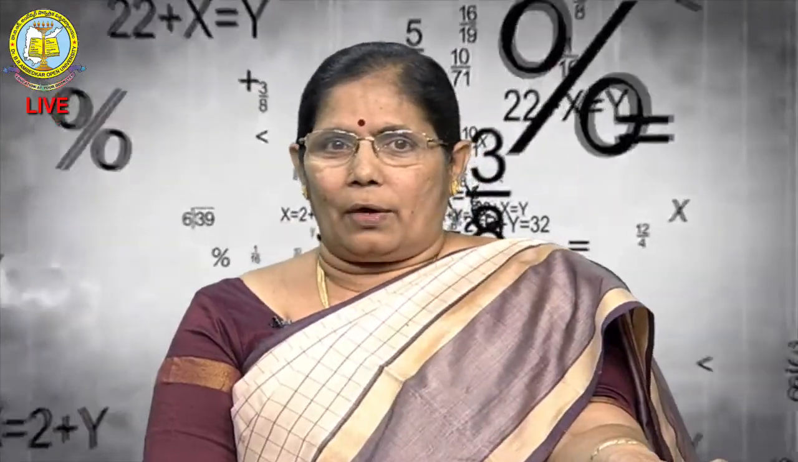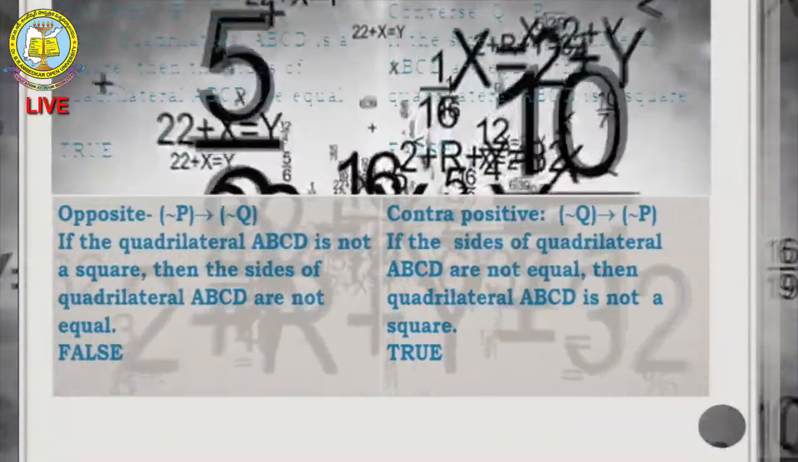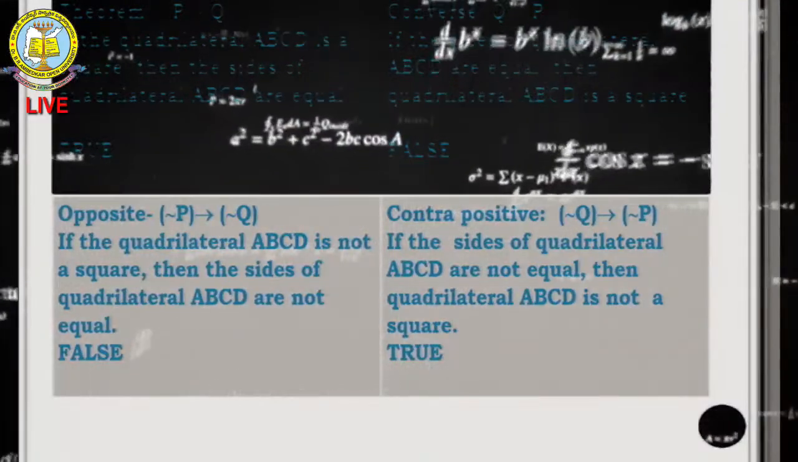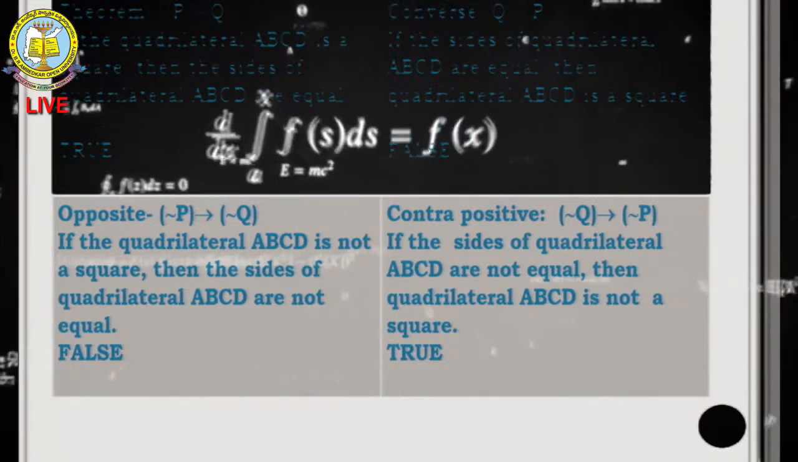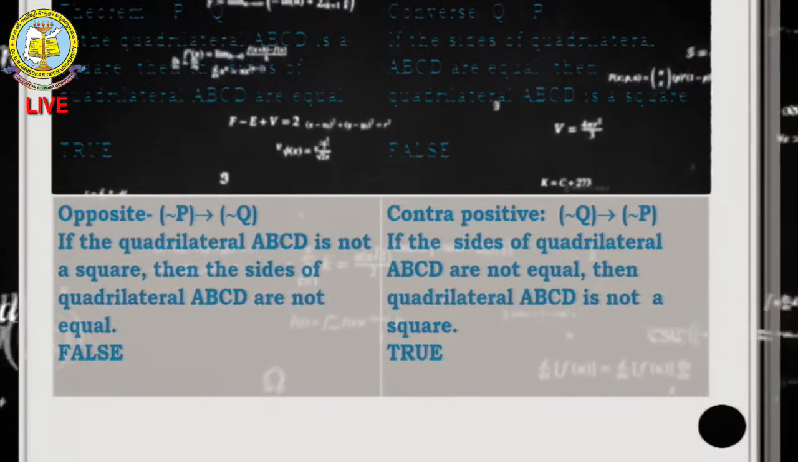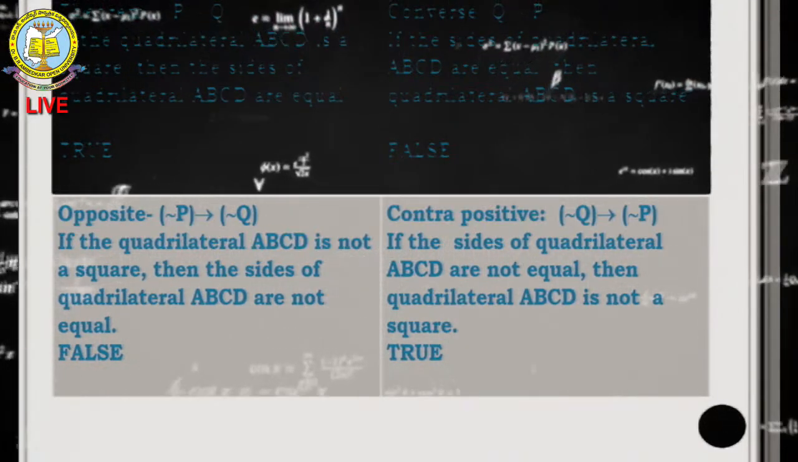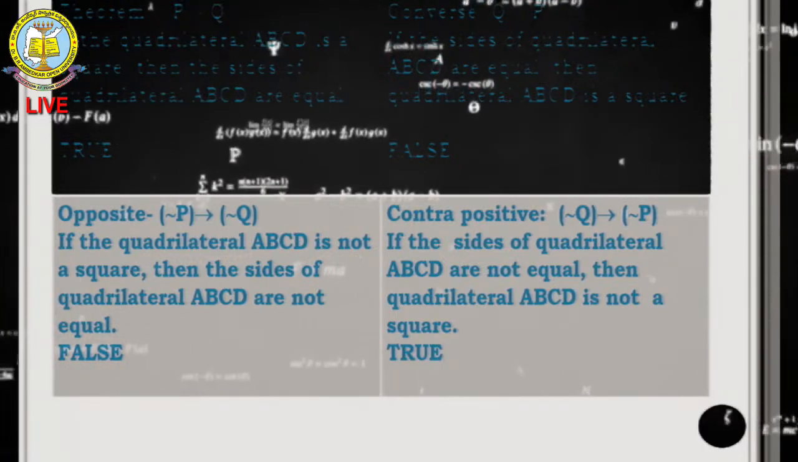Students, in the exam you will be asked to write the statements. You have to write the implication, converse, opposite, contrapositive. Look into this example. Suppose you have P implies Q. If the quadrilateral ABCD is a square, then the sides of quadrilateral ABCD are equal. Tell me whether it is true or not. If I take the converse, Q implies P: if the sides of quadrilateral ABCD are equal, then the quadrilateral ABCD is a square. We can't say that; sometimes sides are equal, but it need not be a square.